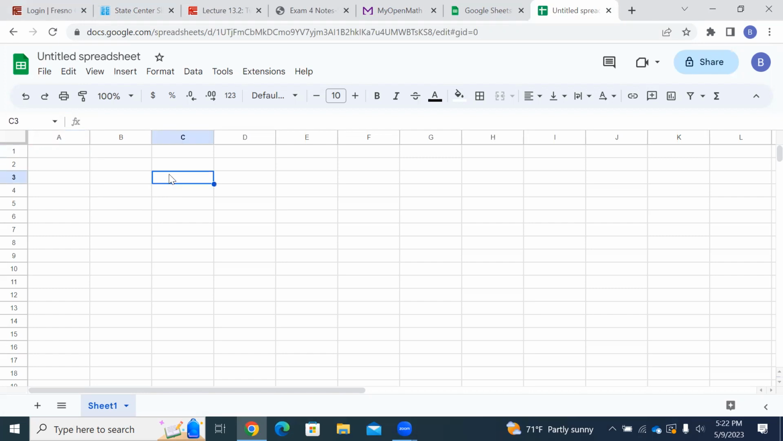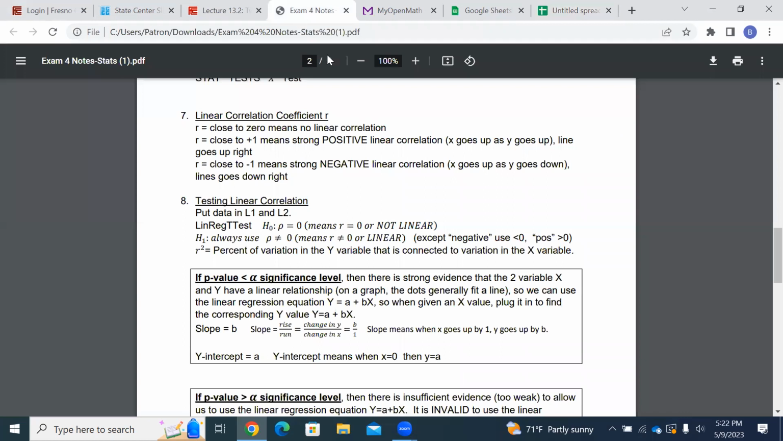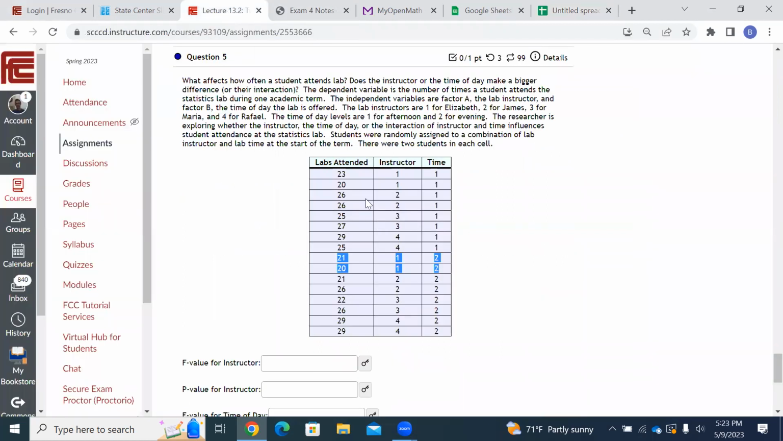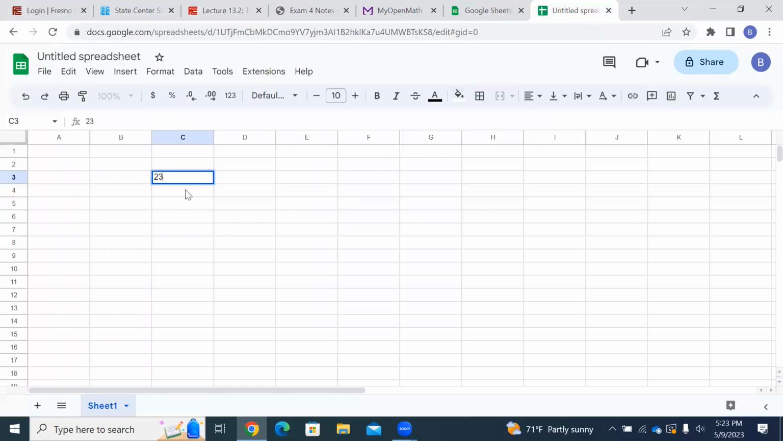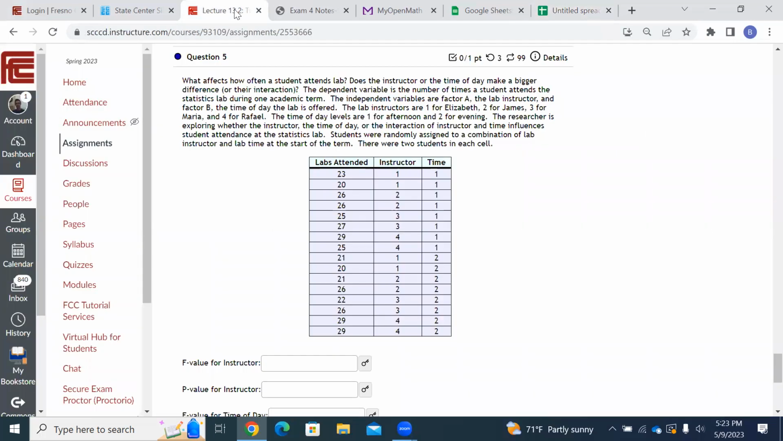Anyway, I'm going to come in here. I'm going to go to C3. That's where I like to start. I'm going to highlight that, go back to the question, and I'm going to have to put in all the information. I can't just grab it, so I'm going to have to type them one at a time. This is going to be tedious. Okay, so I'm going to type these 23 and 20. I type those up. Now, what are those? That is instructor 1.